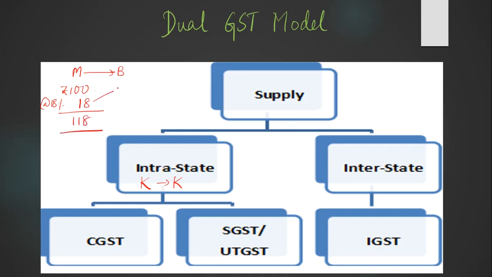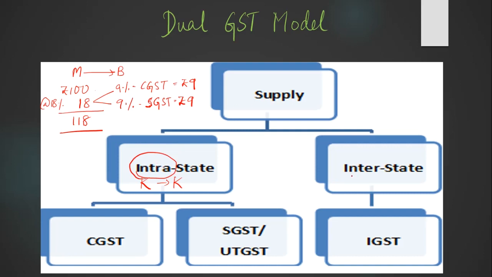Here in this 18% component, 9% is CGST, another 9% is SGST. So rupees 9 goes to the central government, rupees 9 goes to the state government. Same case if goods are moving within a union territory, instead of SGST, UTGST, that is Union Territory GST, will be levied. Now we spoke about intrastate, that is within the state or within the Union Territory.